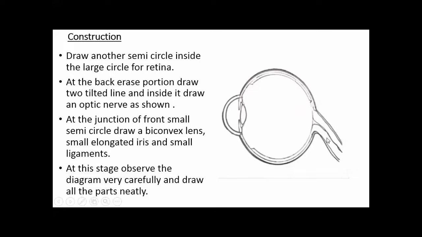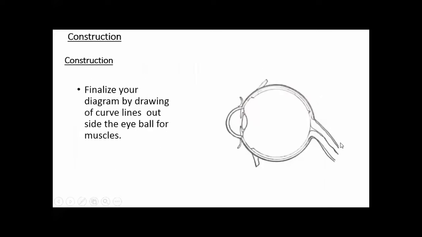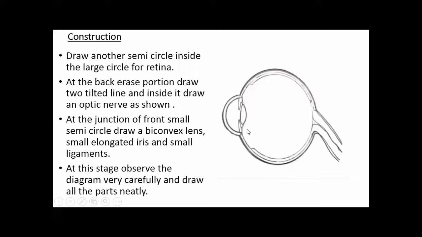These lines are tilted. Their direction is the downward side. At the back erased portion, draw 2 tilted lines, and inside it draw an optic nerve. In between these 2 tilted lines, you will draw the optic nerve as shown in the diagram. Here is the front small semicircle and here is the junction.